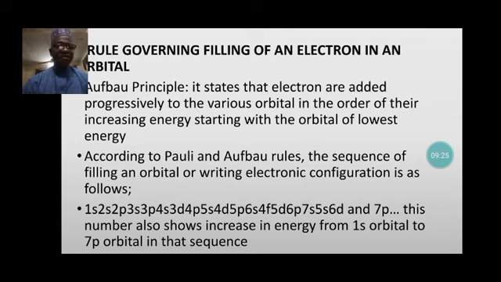Let us look at the rules governing the filling of electrons in orbitals. We have the Aufbau rule. It states that electrons are added progressively to the various orbitals in the order of their increasing energy, starting with the orbitals of lowest energy. Then the second principle is that of Pauli. Pauli said the sequence of filling an orbital or writing an electronic configuration is as follows: 1s, 2s, 2p, before 3s, 3p, before 4s, and so on and so forth, as shown on the screen here.